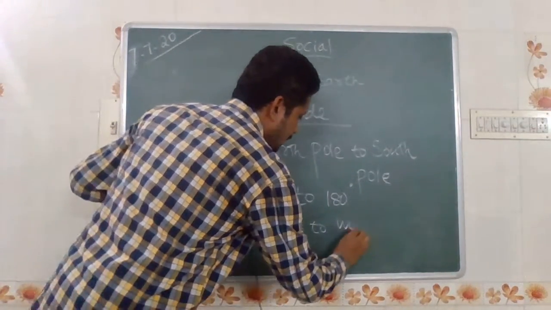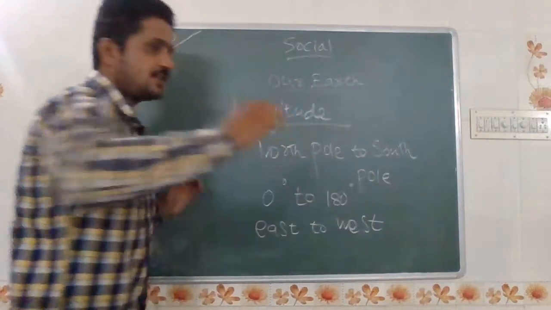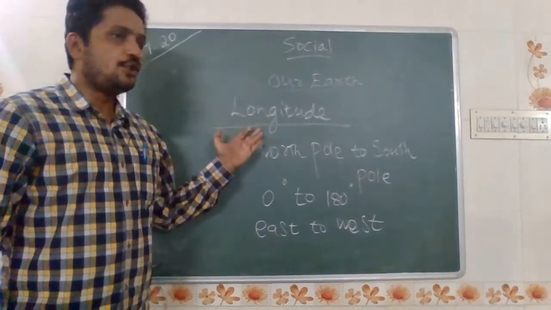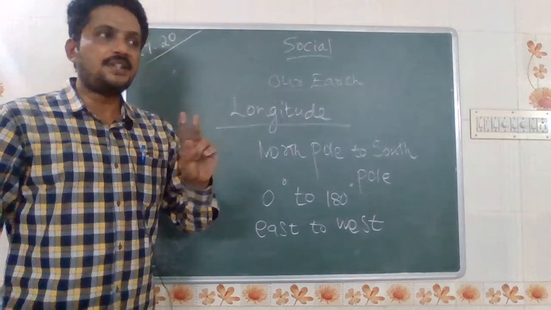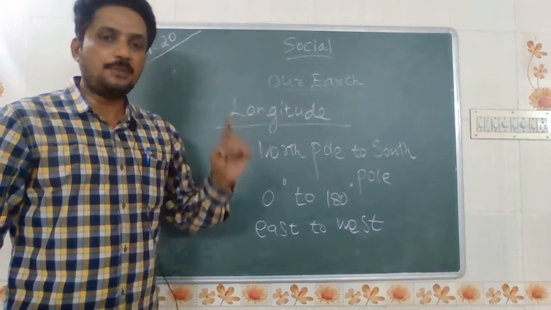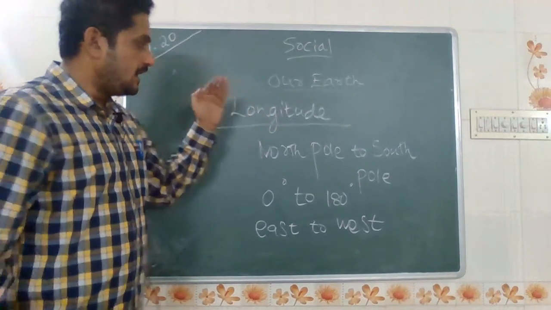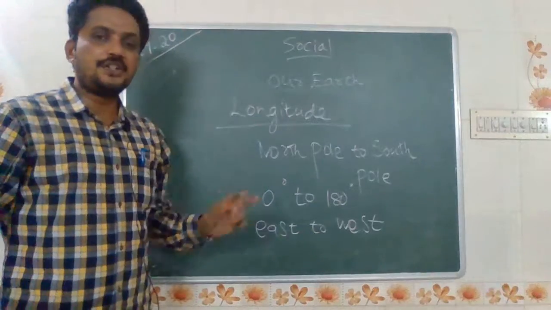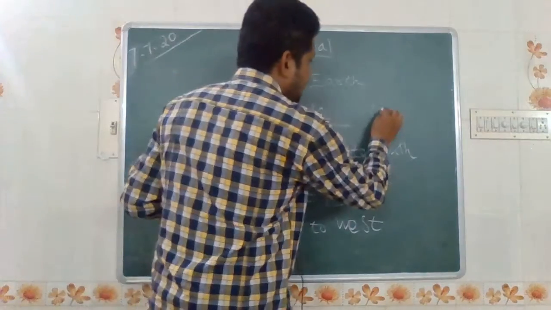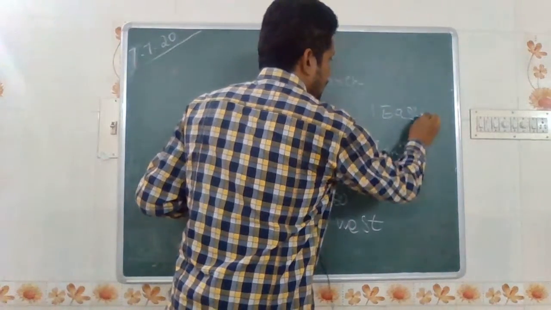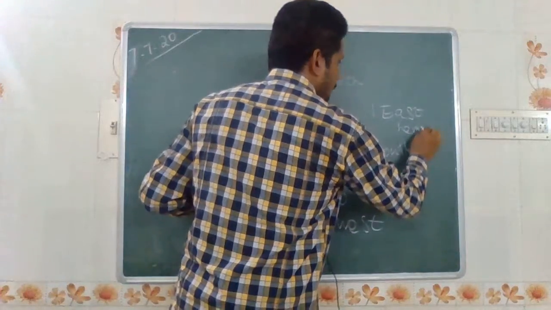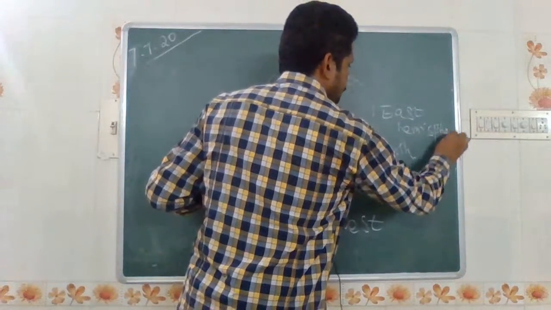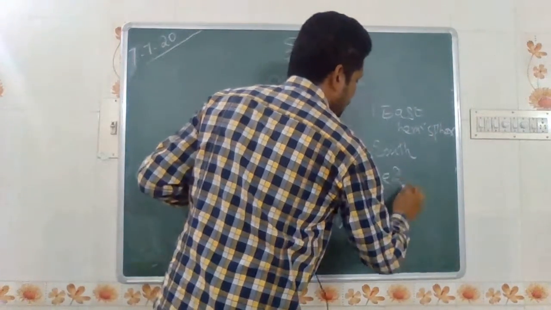It lies in the directions east to west. However, in latitude, the equator divides the globe into two parts, the northern hemisphere and the southern hemisphere. In longitude also, the equator divides into two halves. One is the eastern hemisphere, and the next one is the western hemisphere.